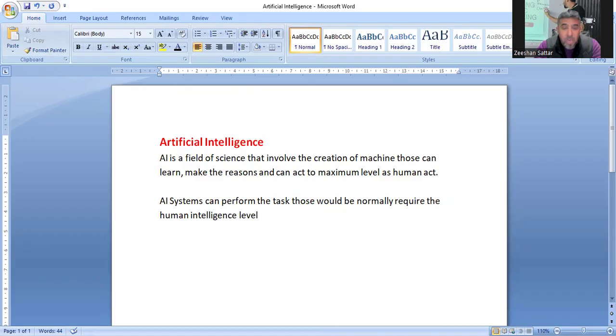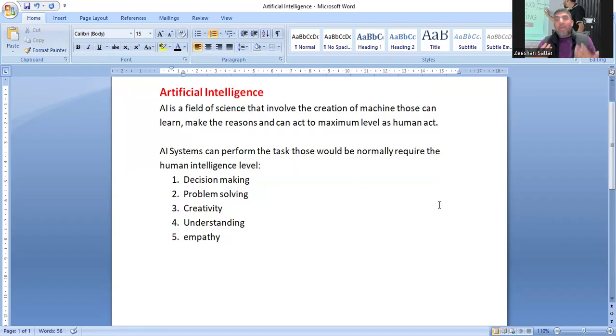And this may involve, for example, number one, decision making. Number two, problem solving. Number three, creativity. Number four, understanding. It may involve empathy. Empathy means creating an emotional attachment, creating an emotional state where one can recognize what the other person wants.